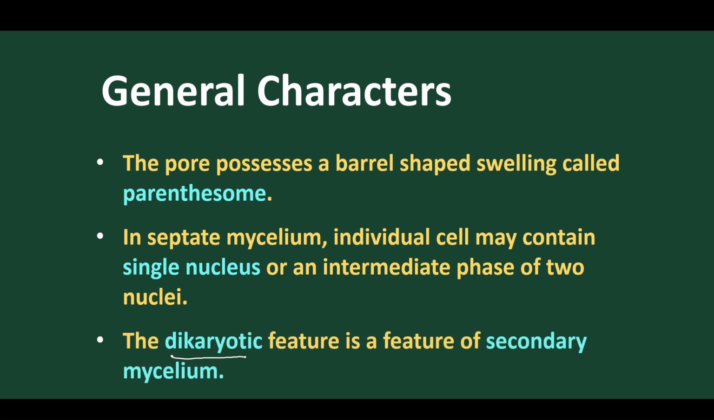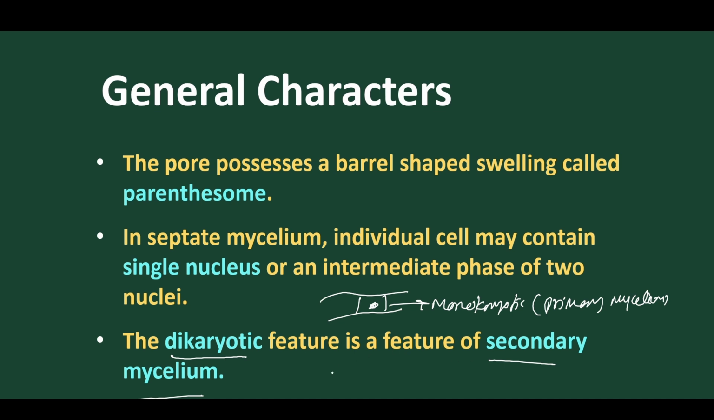This is called the dikaryotic feature, and this is the secondary mycelium. Monokaryotic is the primary mycelium, because in monokaryotic we find a single nucleus. When we move to secondary mycelium, sometimes we find two nuclei present in the interphase, and this two-nucleus stage is called the dikaryotic phase. This is a distinct, advanced feature of most higher fungi.